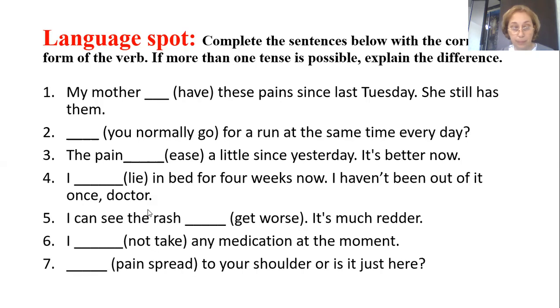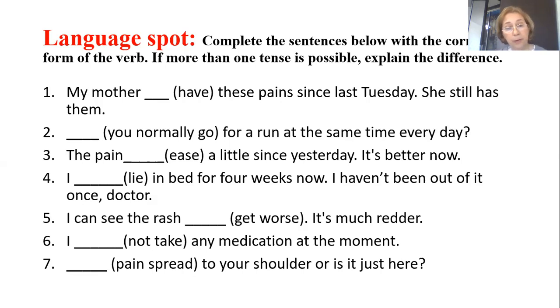Yes, doctor. Pain spreading to your shoulder, or is it just here? Which tense do you use in this sentence? Present continuous. Okay, so it should be the question: Is the pain spreading to your shoulder, or is it just here?